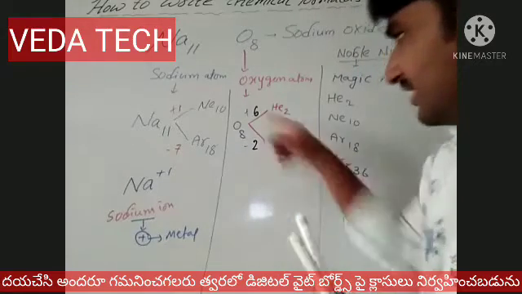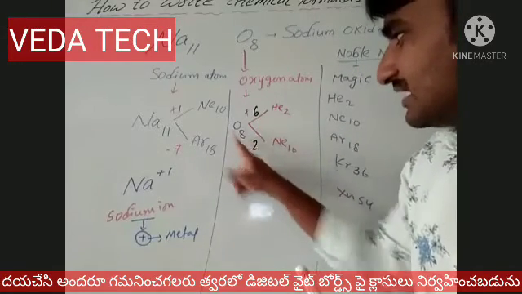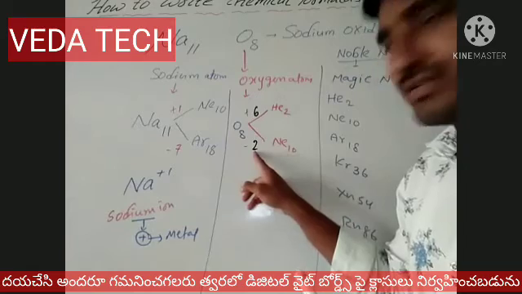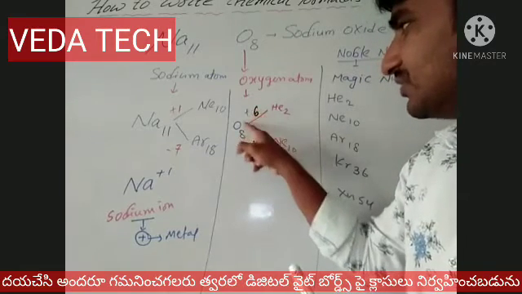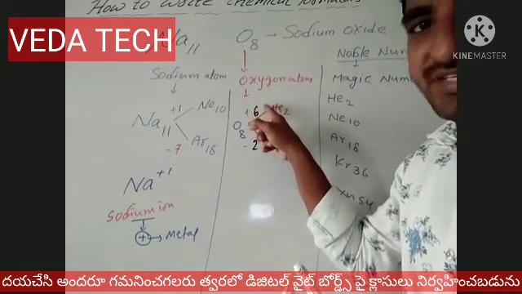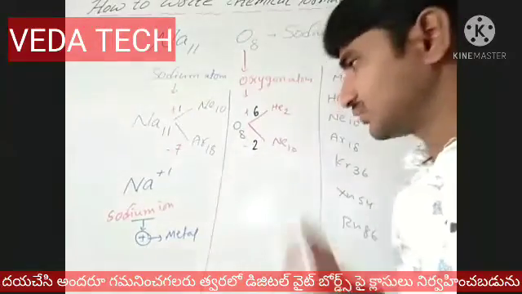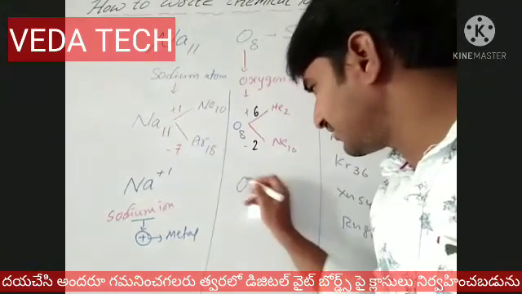Okay, which is nearer and which is far away, positive or negative? Here oxygen is nearer to neon. So how much variation? 2. Here how much variation? 6. So 6 is a far away variation. That's why oxygen's power is -2.